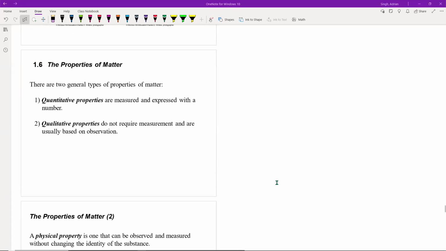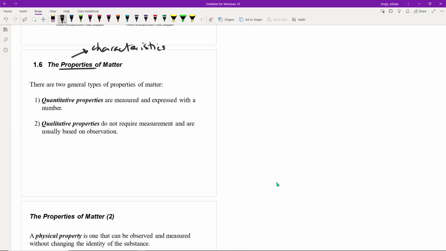All right, and then we'll take a look at some of the properties of matter. Again, we saw the term properties before. Property, in chemistry, is just another term for the word characteristics. And again, we can classify properties a couple different ways. We've seen a couple of these terms before. There are two general types of properties initially.